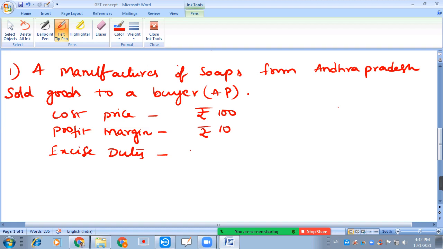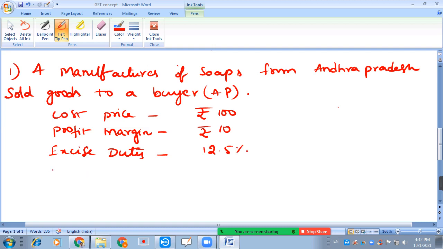Such tax is considered as excise duty. Now let us take this excise duty as 12.5%.